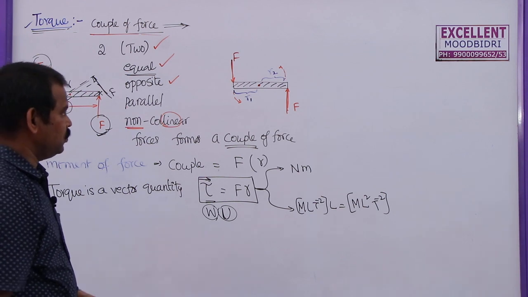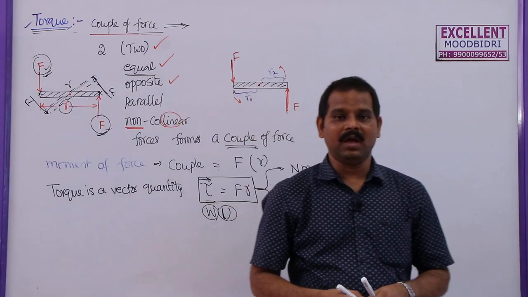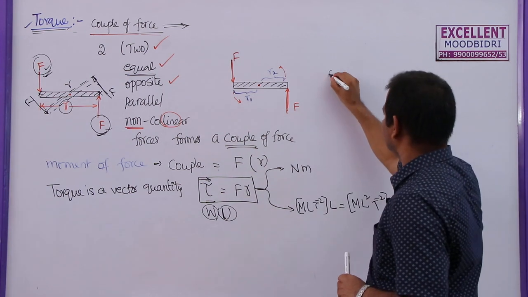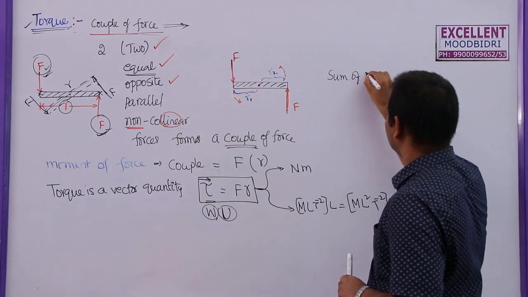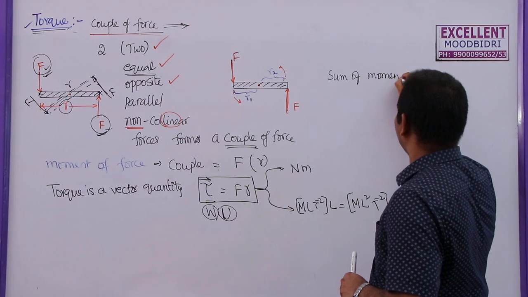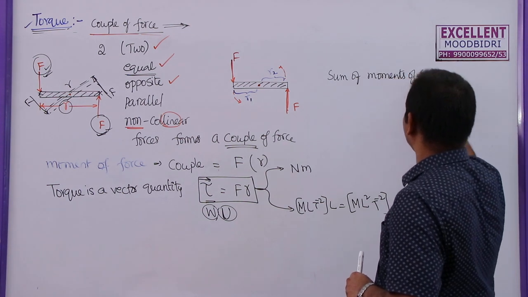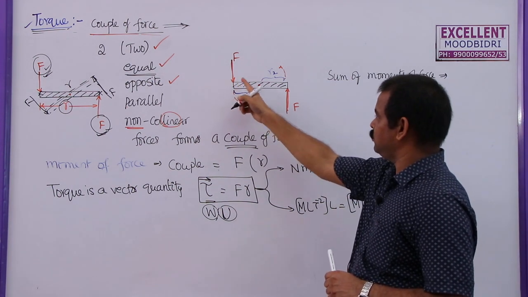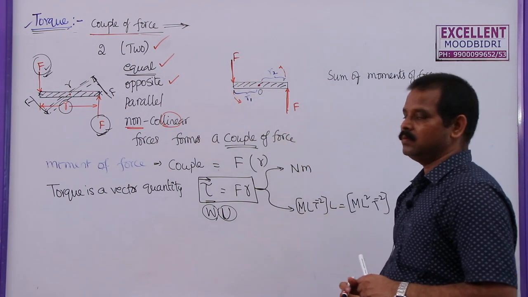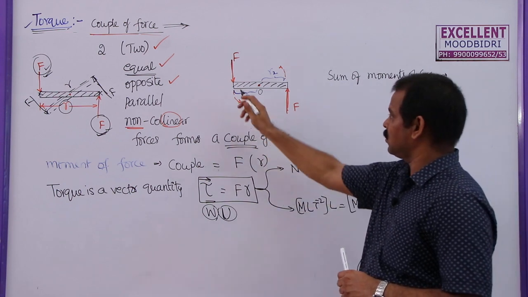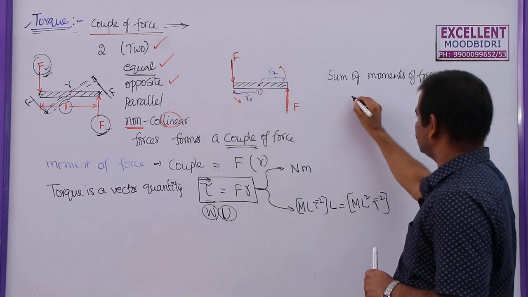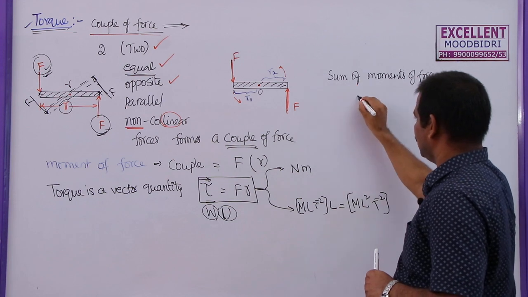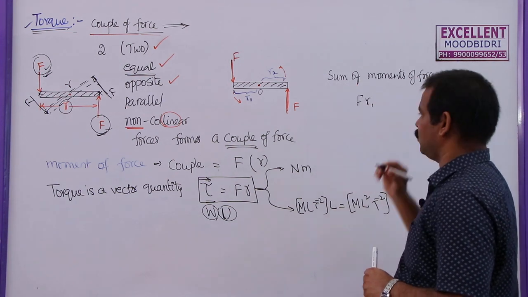Here we know that the sum of the moments of force is given by the following. What is the moment of this force about the axis of rotation here? Force into distance. So I write the sum of the moments as F into R1.